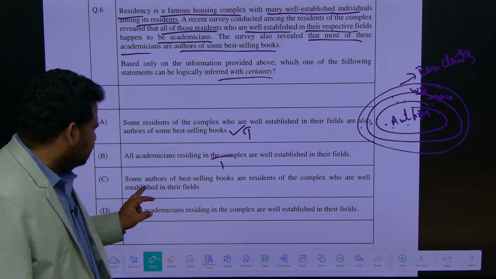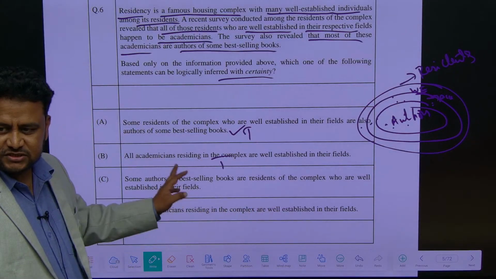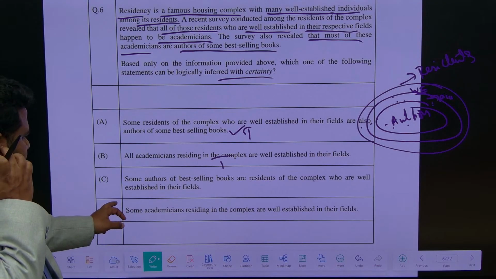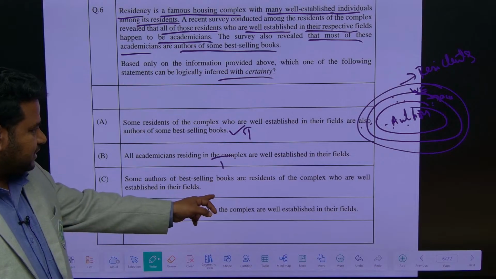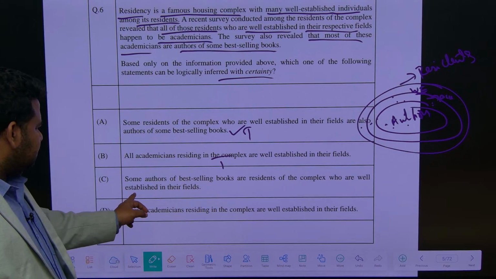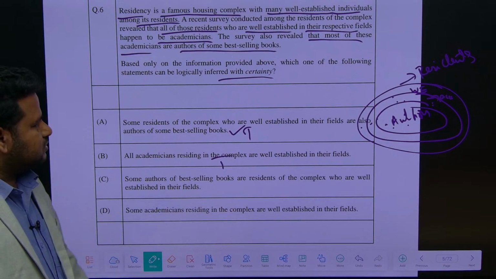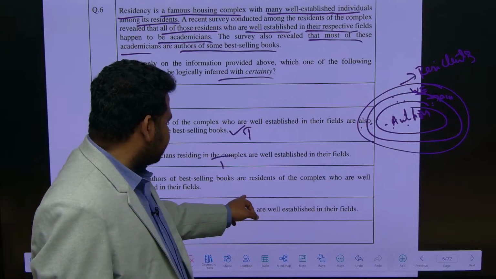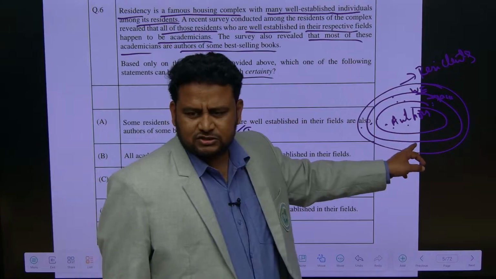Okay, let us see. Some authors of the best selling books are residents of the complex who are well established in their fields. This is also true. Okay, let us see this. Some authors of the best selling books are the residents of the complex who are well established in their fields. Not some authors, all the authors.